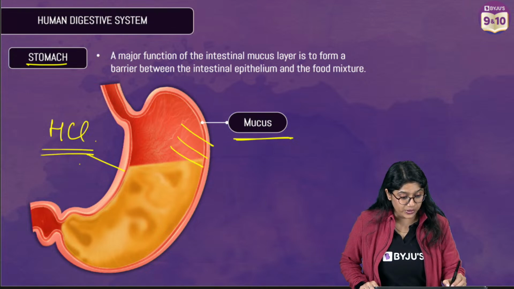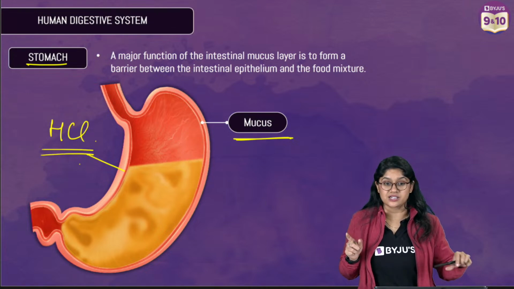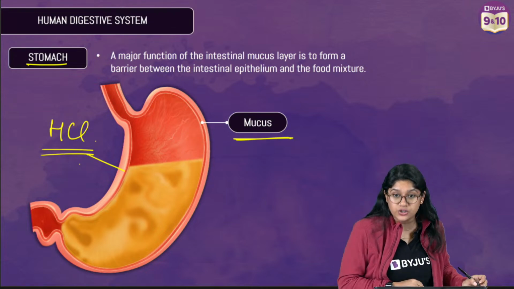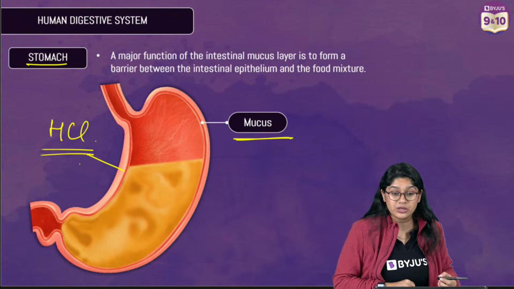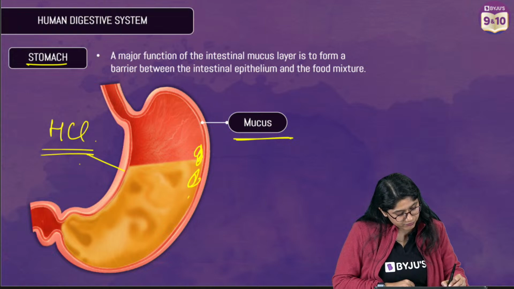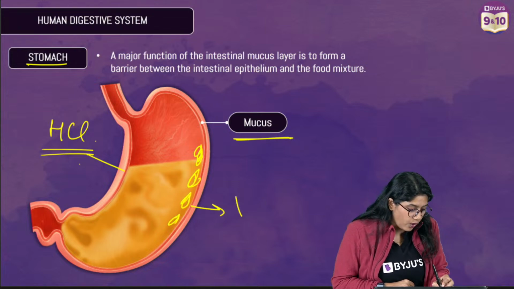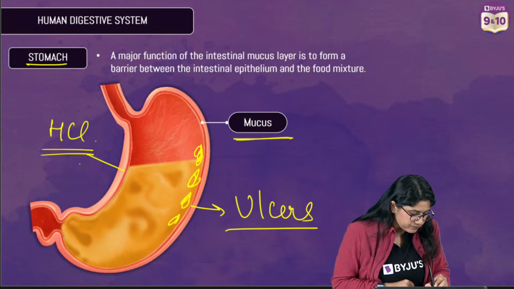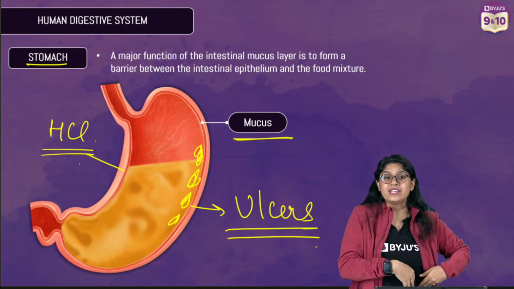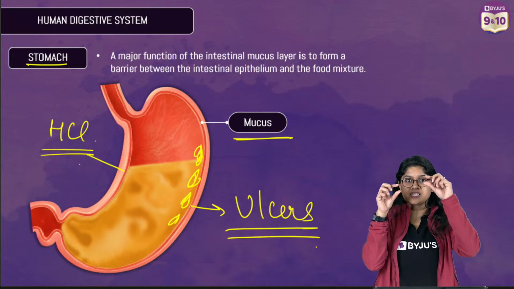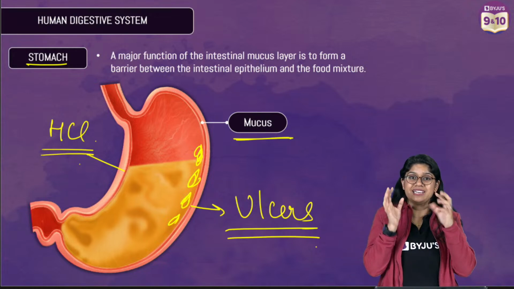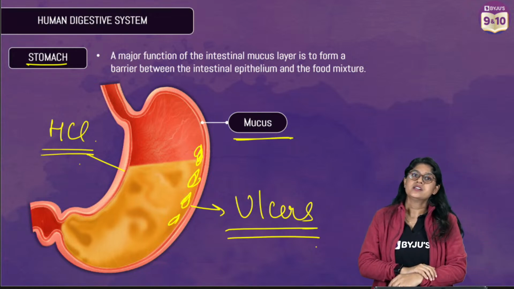The ulcer will be there. I think Chirayu was asking about the ulcer. So here I'll be able to explain that. Very good. So what happens if the mucus is not there? The acid will be harming the wall, right? And it will cause ulcers. Basically wounds on the stomach में inner lining पे. Clear? So basically ulcers are nothing but छाले जिसे बोलते हैं, but yeah, it is happening inside the stomach.